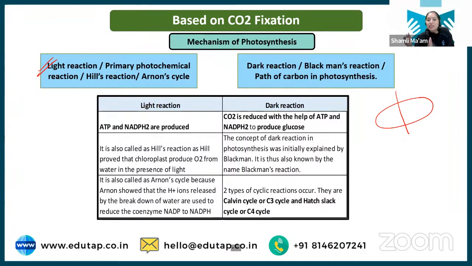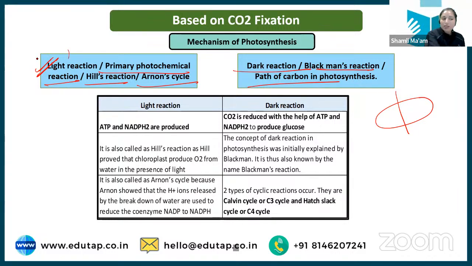Next phase is known as dark reaction. It doesn't mean that it is happening in the night or in the dark, but it does not depend on the sunlight. That's why we are calling it dark reaction. So two reactions happen here. First is light reaction, also known as primary photochemical reaction. Another name is Hill's reaction, Anand cycle. Here you just have to understand what these terms are and what happens here. Then we have dark reaction, also known as Blackman's reaction, path of carbon in photosynthesis.